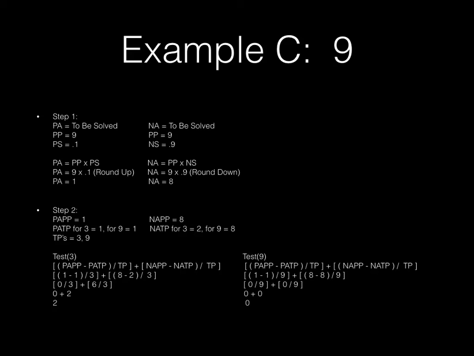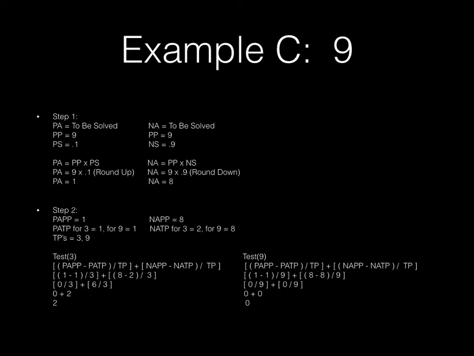So as we move on to step 2, we have our positive aspect of our potential prime is 1, as we just calculated that. Our negative aspect of our potential prime is 8, as we just calculated that as well. As we utilize test prime 3, and we make our substitutions and follow the rules of Bedma's, we ultimately result in an answer of 2. We have a whole number. Do you know what this means? It means that 3 is a factor of 9.